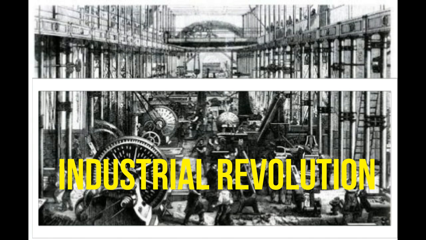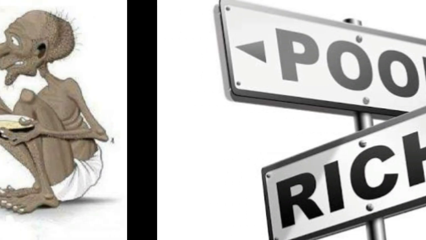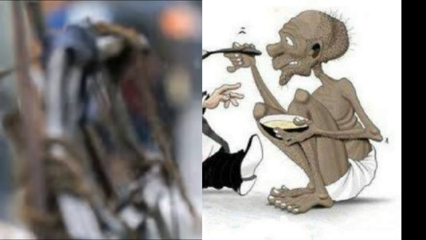When industrialization started in Russia, the society of Russia was divided into two parts. The first part was the very rich owners and the second part was the workers. Workers were known as proletariat. The rich owners always exploited the workers and the workers' condition was very bad. They were working for very long hours.